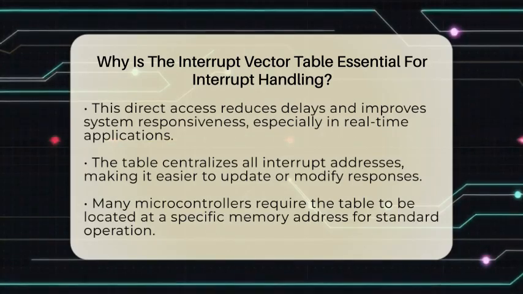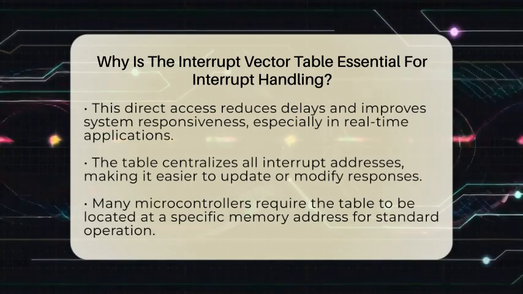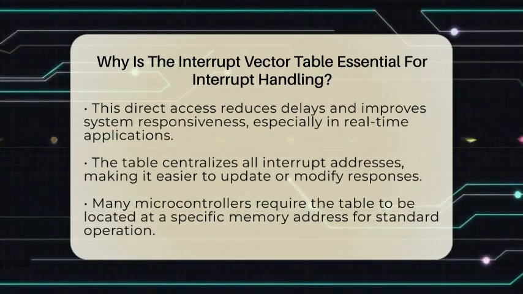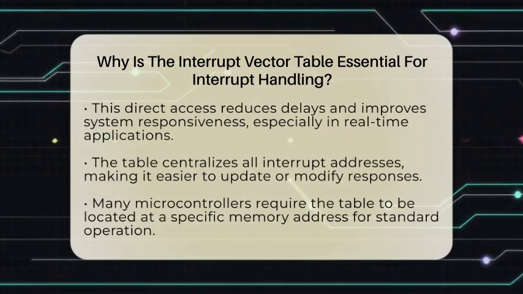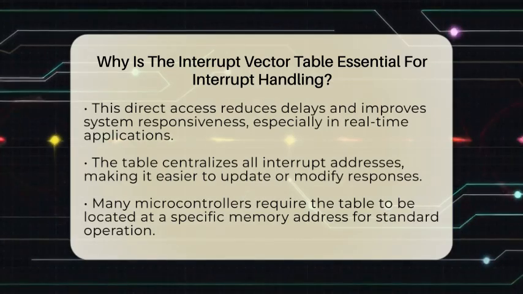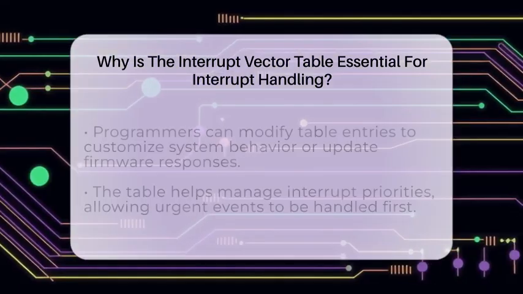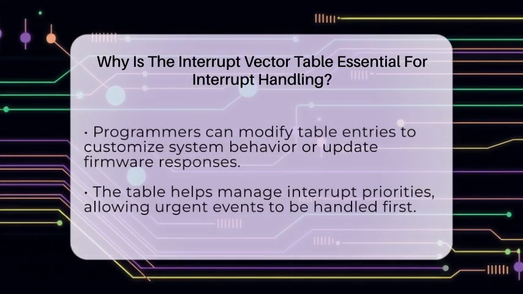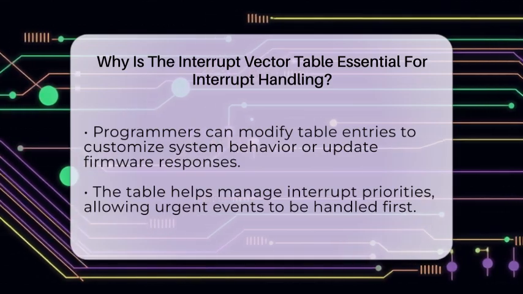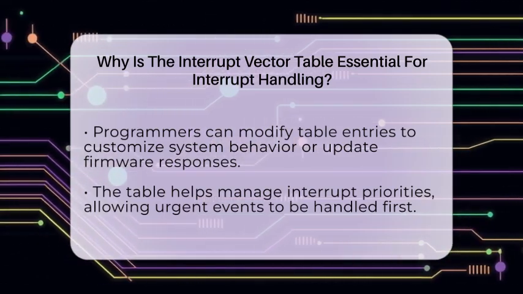The table also keeps things organized by centralizing all interrupt addresses in one spot. This makes it easier to update or change responses without messing up the entire system. Many microcontrollers expect the interrupt vector table to be at a specific location in memory. This standardization helps hardware components work smoothly together. When the processor sees an interrupt, it automatically knows where to look in the table, making the whole process seamless.